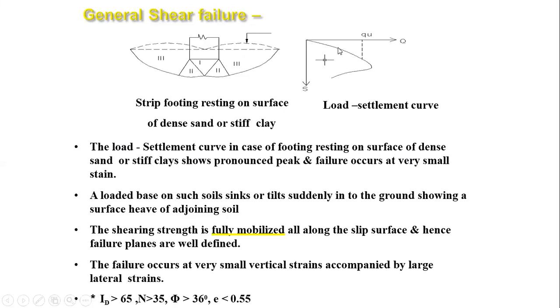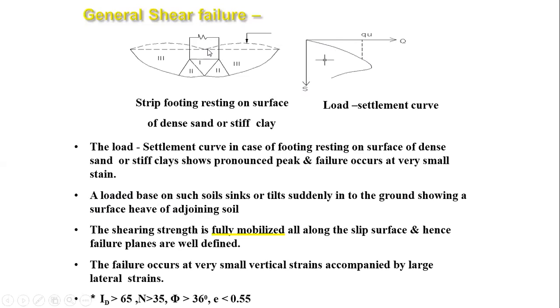When it is very dense, the failure will happen at a very small strain, that is less than 5%. Next, a loaded base on such soil sinks or tilts suddenly into the ground, showing a surface heave of adjoining soil. So when the failure happens, it happens very suddenly. That means once it reaches the ultimate bearing capacity, the failure will be sudden, and you can see the load suddenly getting down.